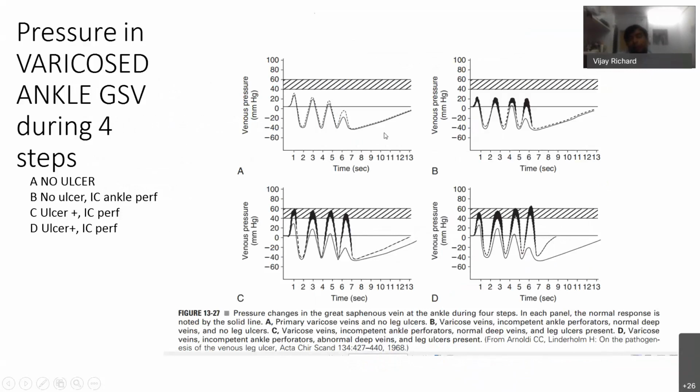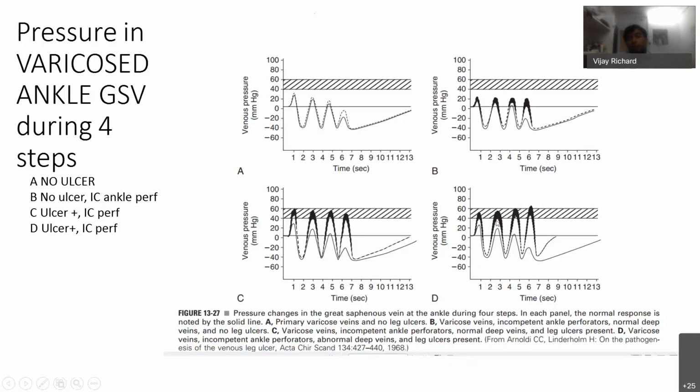So when we compare the 4 subsets of patients, we can see the venous pressure in the GSV is at its maximum in the ulcer with incompetent perforator patients, ulcer, incompetent perforator, and abnormal deep vein patients in group D. Because of this, there is increased ambulatory venous hypertension.